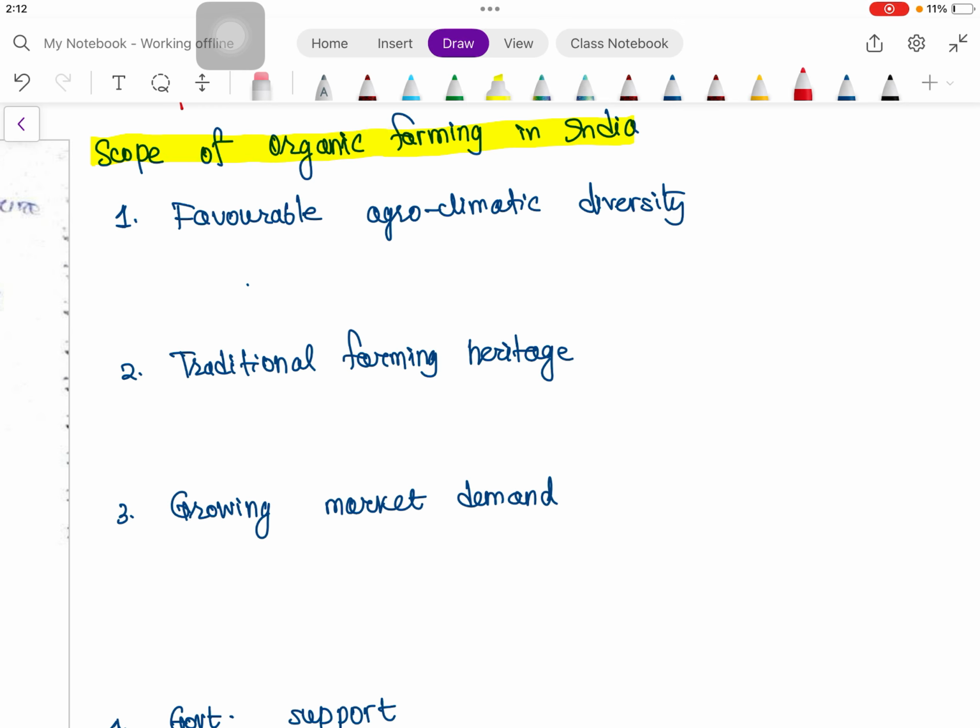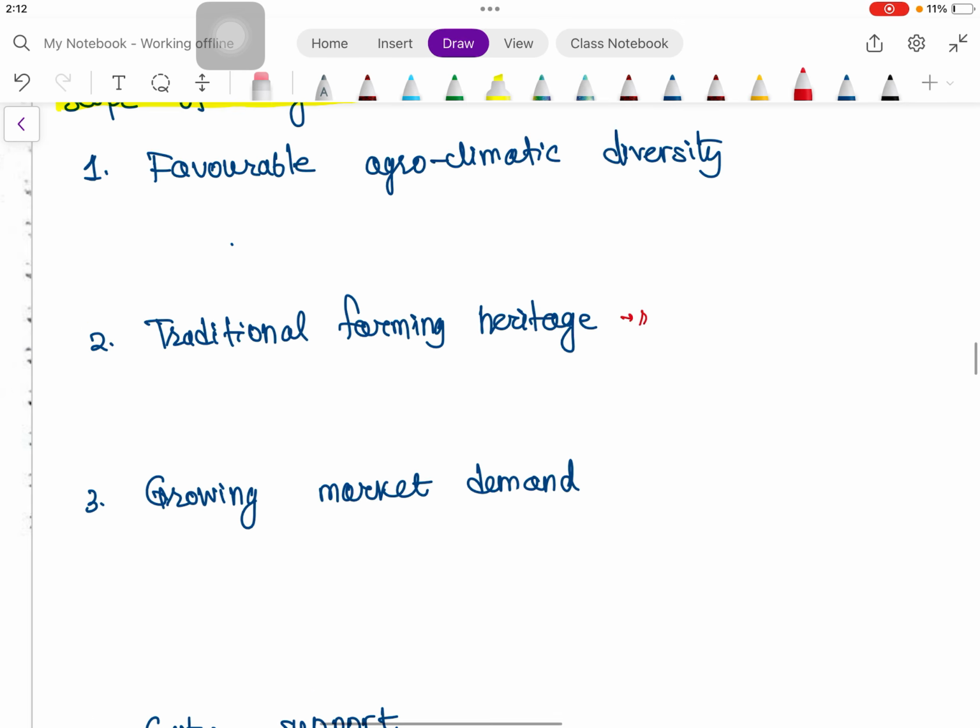Many farmers, especially in rain-fed and tribal areas, use very low external input, and the ITK of those farmers is very high in case of composting, green manuring, mixed farming, etc.